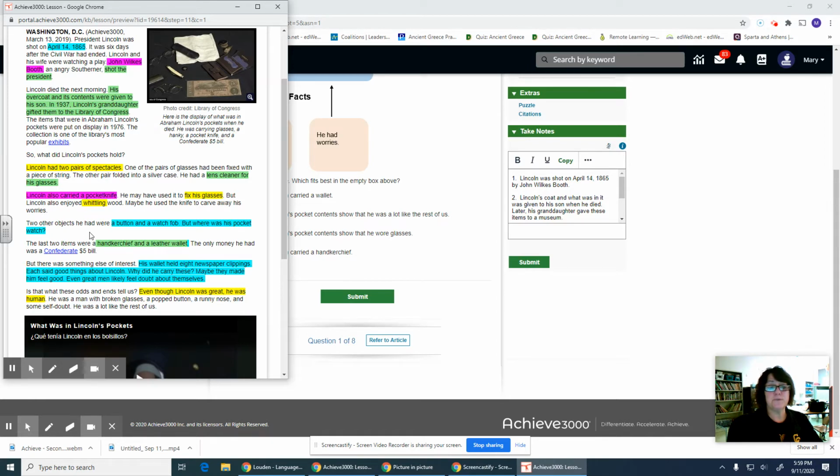But in the 2 videos before, we didn't actually finish reading the article, but I did on my own. So the last couple of paragraphs talk about something that goes along with this question. It says his wallet held 8 newspaper clippings. Each said good things about Lincoln. Why did he carry these? Maybe they made him feel good. Even great men likely feel doubt about themselves. Is that what these odds and ends tell us? Even though Lincoln was great, he was human. He was a man with broken glasses, a popped button, a runny nose, and some self-doubt. He was a lot like the rest of us.